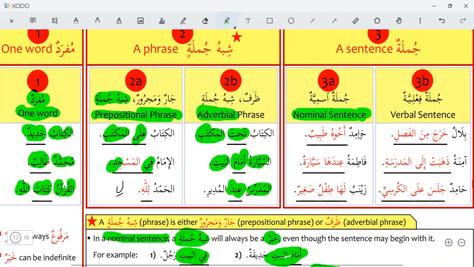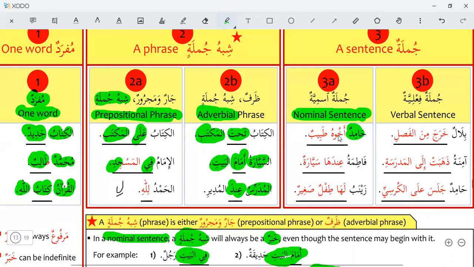Hamidun, starting with a proper noun. Hamid is a proper noun. Hamidun, akhuhu tabibun. Hamid, his brother, is a doctor. So Hamid's brother is a doctor.